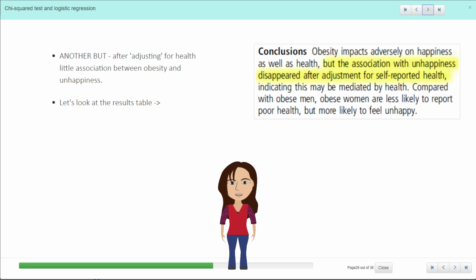So what they're saying is, although it might look like there's a relationship between being obese and being unhappy, actually if you take account of health, and some obese people might have poorer health, it could be that poor health which is causing the unhappiness, not the obesity. So let's have a look at how they've reported some of these results in their results table.